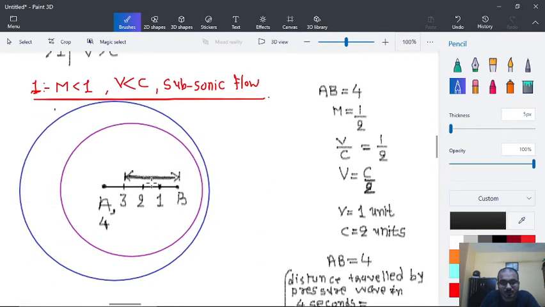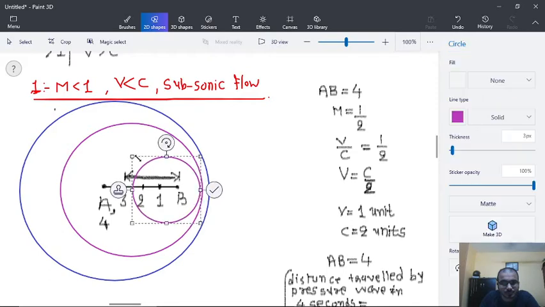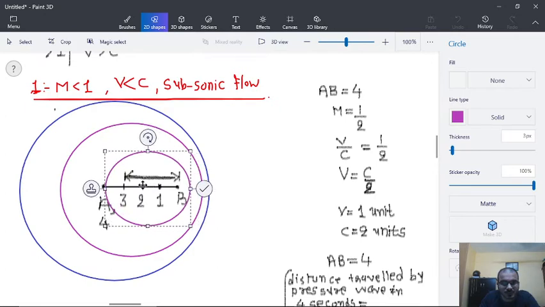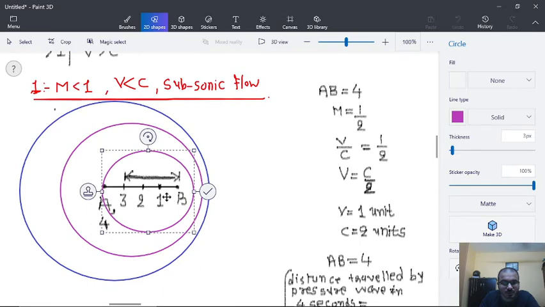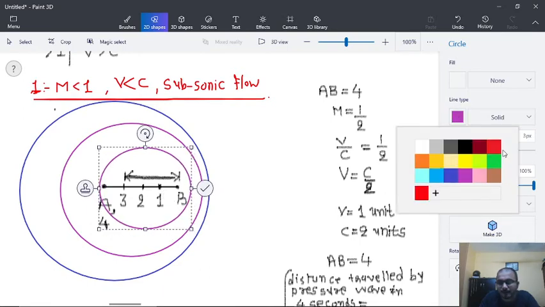So from point number 2, by taking a center of point number 2, it will spread in this way.